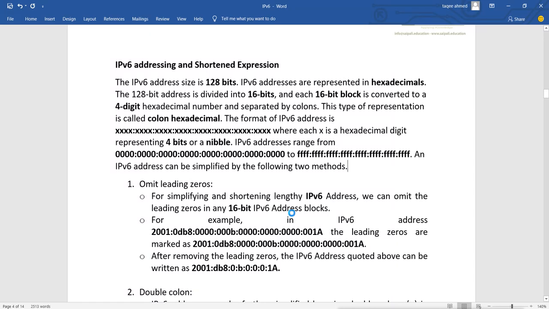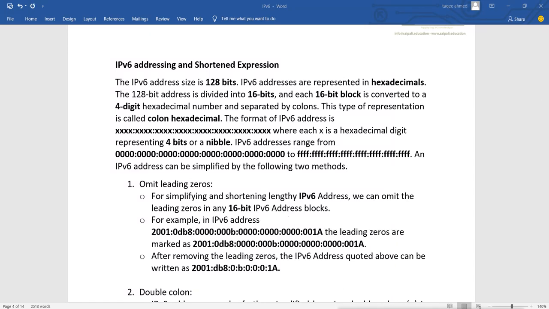For example, if you see this IPv6 address, it is 2001 colon 0db8 colon 000b colon 0000 0000 0018. Now the leading zeros are marked like this. After removing the leading zeros, the IPv6 address quoted above can be written like this.